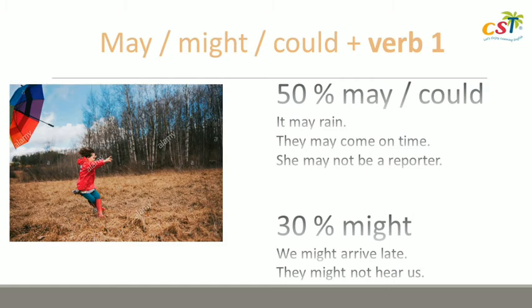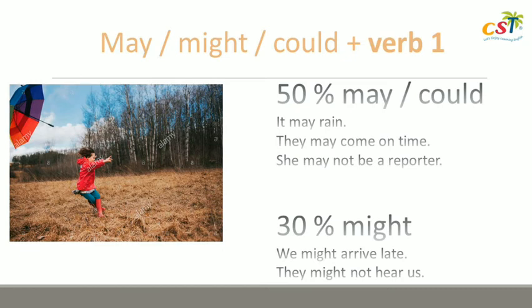Can you see the difference? Some other examples. They may come on time because we know that they have departed. Mereka sudah jalan, jadi kita yakin kalau mereka bakal datang on time. Kemungkinannya ada 50%. But they might also be late because traffic jam. We don't know about the traffic jam, right?